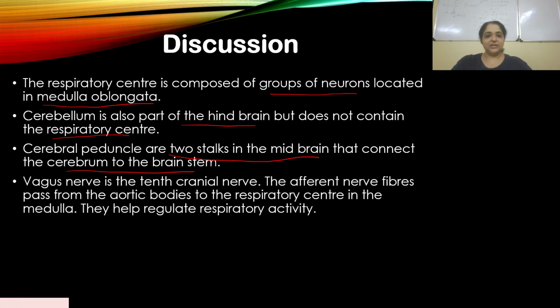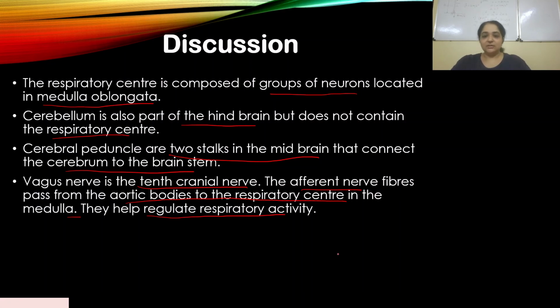And lastly, vagus nerve is the 10th cranial nerve, and it carries afferent nerve fibers that pass from the aortic bodies to the respiratory center in the medulla, and they help regulate respiratory activity. They help regulate it, but the group of neurons are located in medulla oblongata.